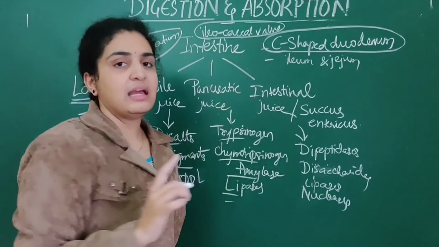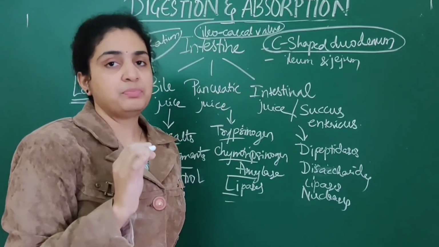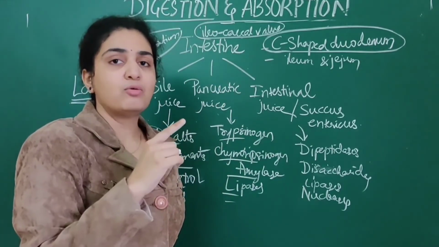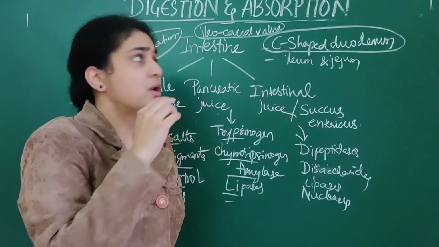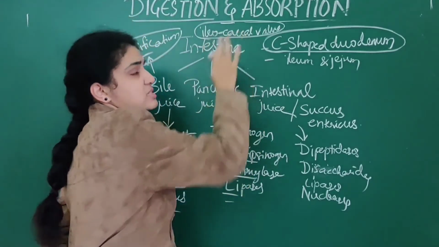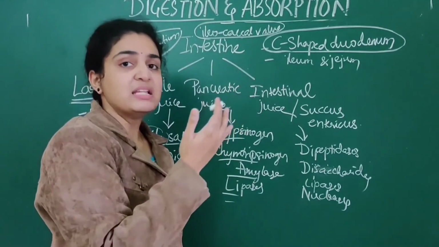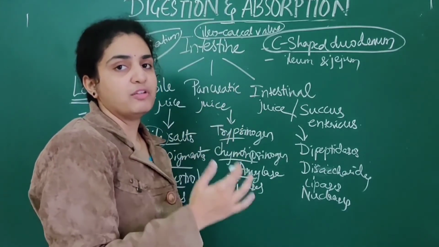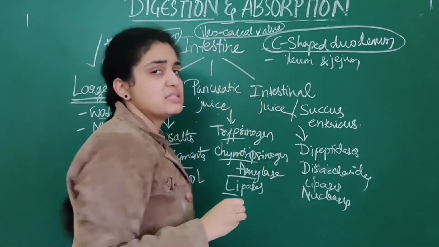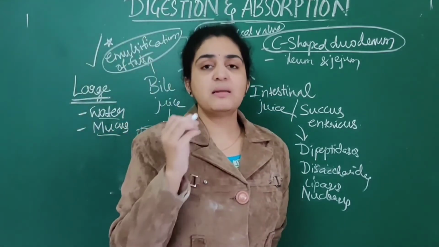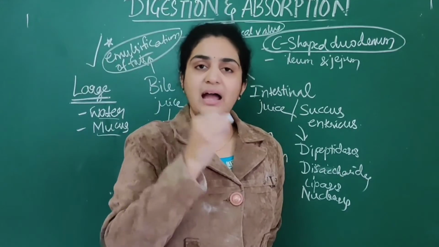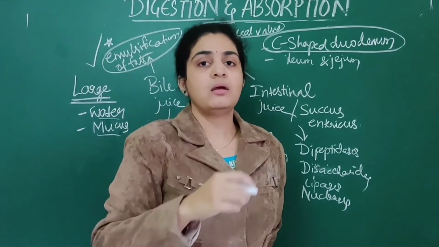That is the ileocecal valve. It is a sphincter. What will happen? It allows the undigested part to move from ileum to cecum. Only it will allow to move. It prevents the backward flow of the food. This ileocecal valve prevents the backward flow of food back into the small intestine.